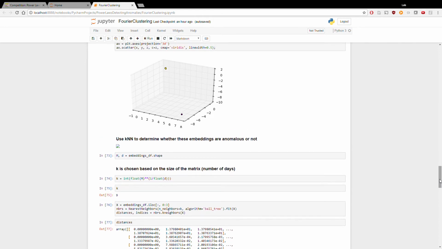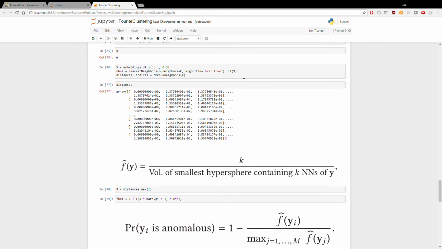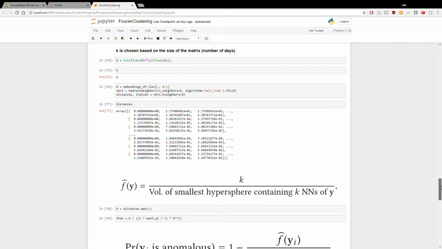But what we're going to do is try to find the k-nearest neighbors for all these points, and then using the k-nearest neighbors, so here's k. K is selected as a function of basically the size of the embeddings, the m by 3.